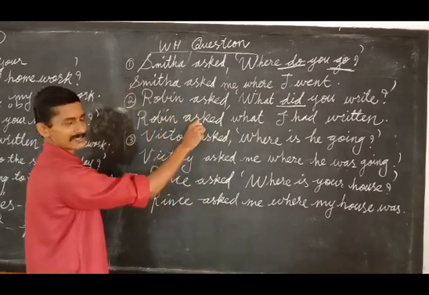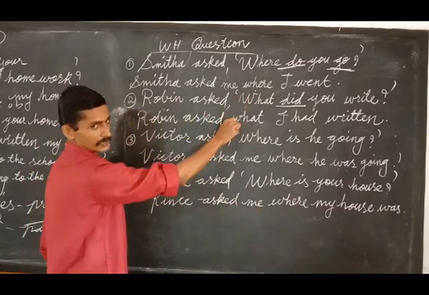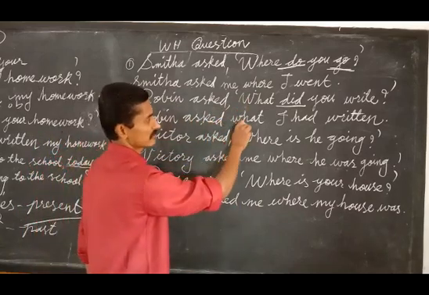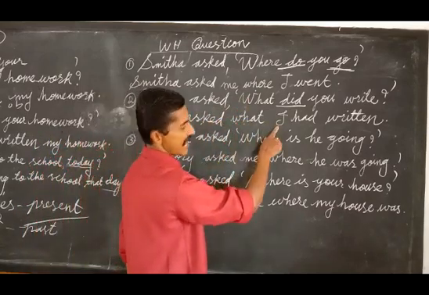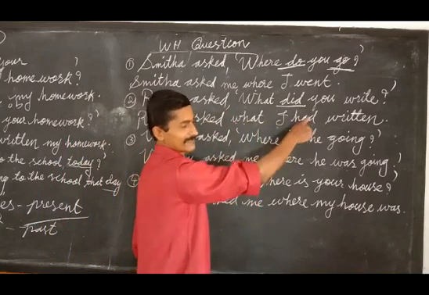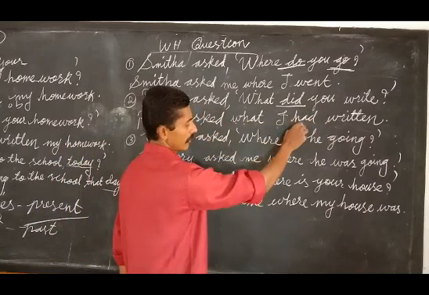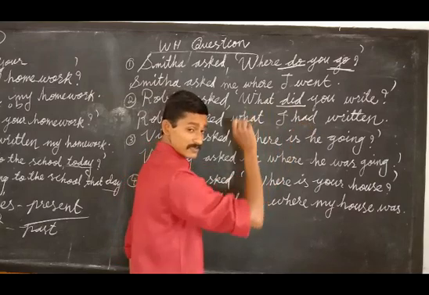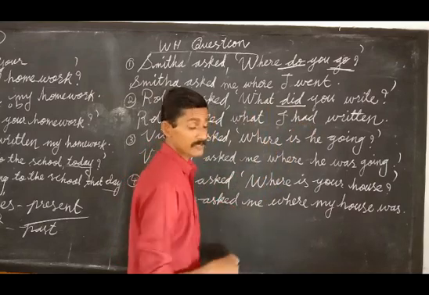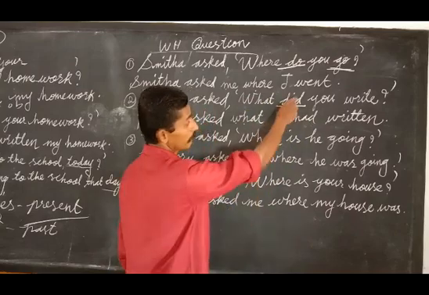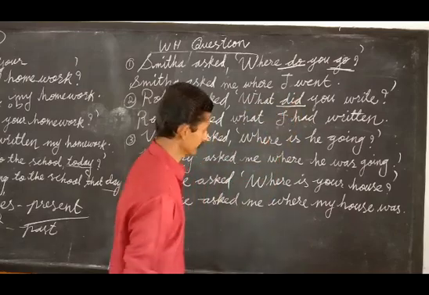Robin asked, the same what you have to keep here. What I had written. Subject plus had plus V3 plus object. Simple past changes to past perfect.